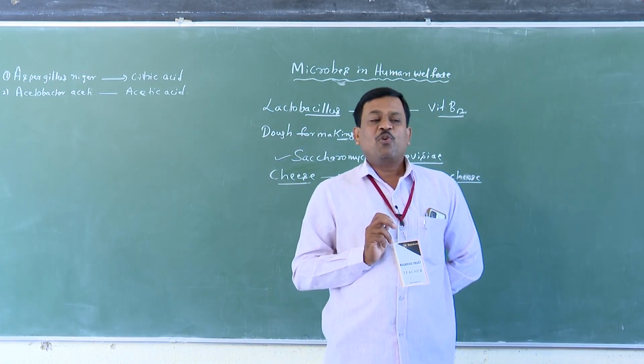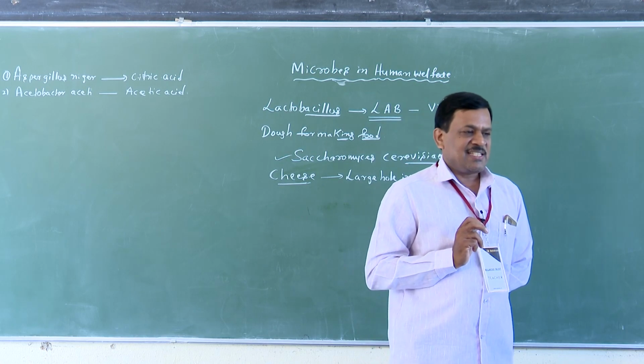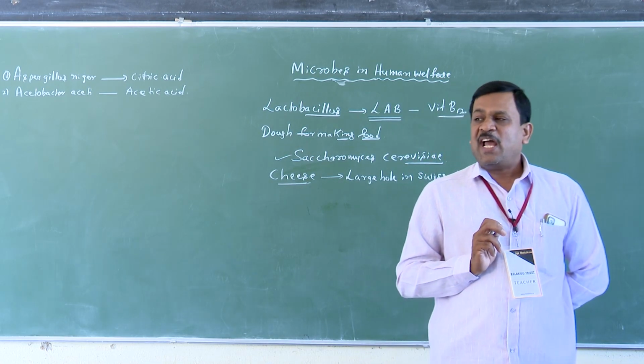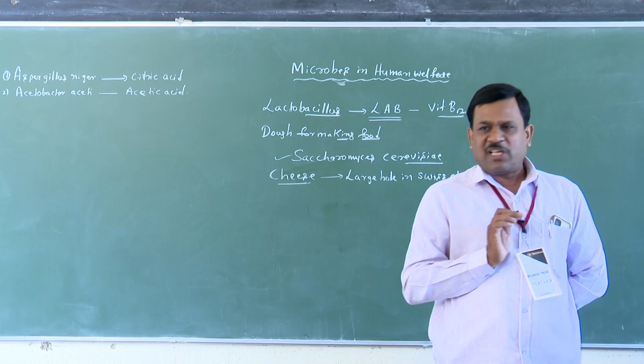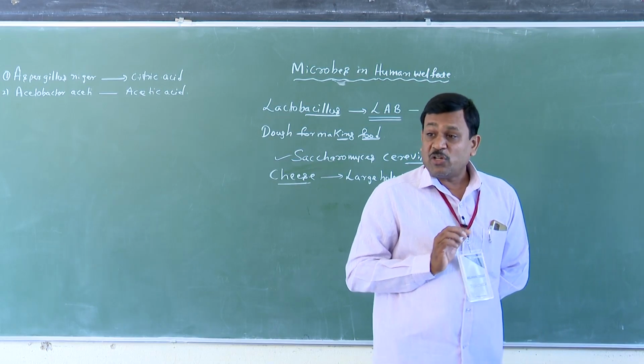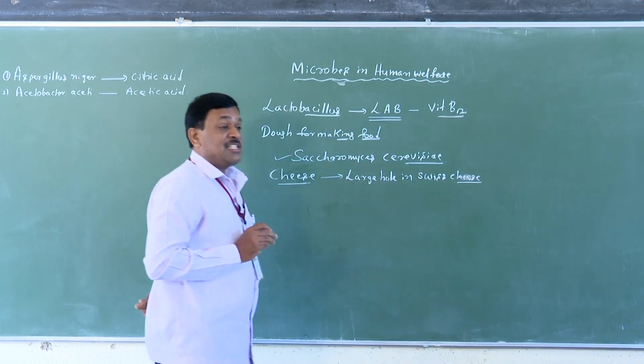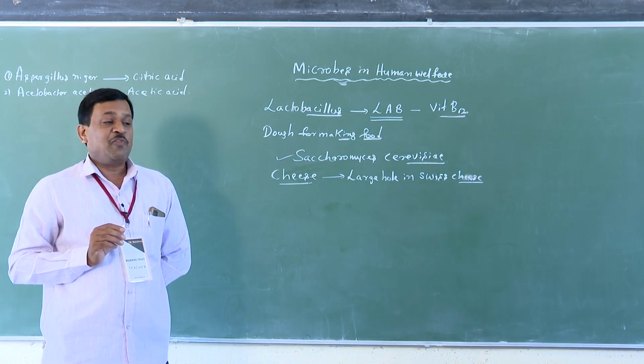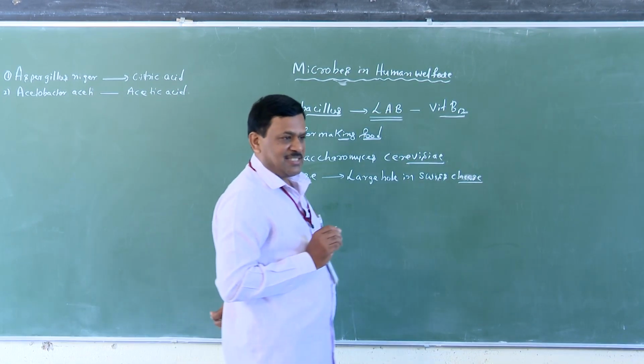Second, proteases and pectinases are used for clarifying bottled juices. Yes or no, students? Next, another very important one is streptokinase, produced from Streptococcus.